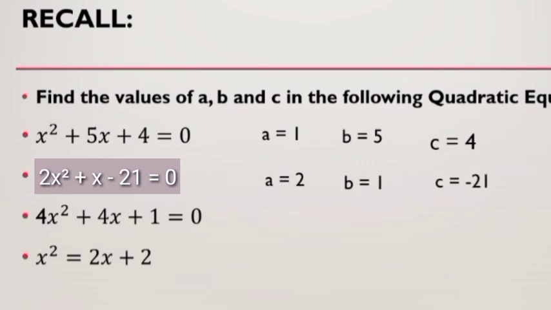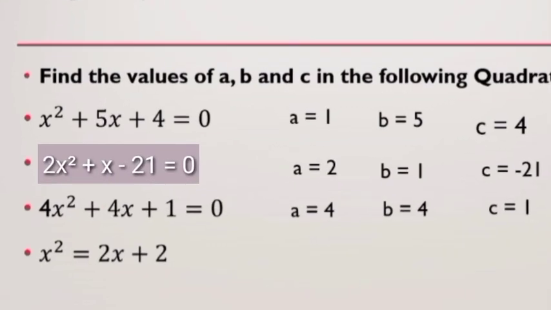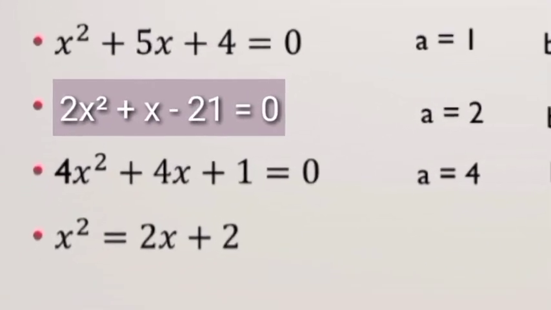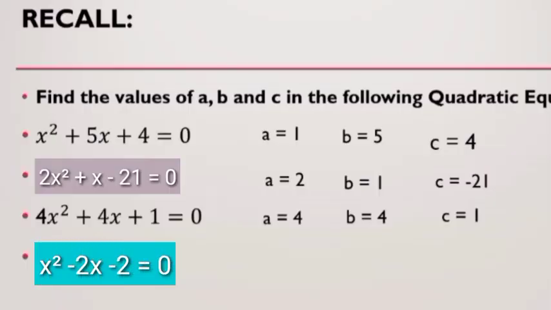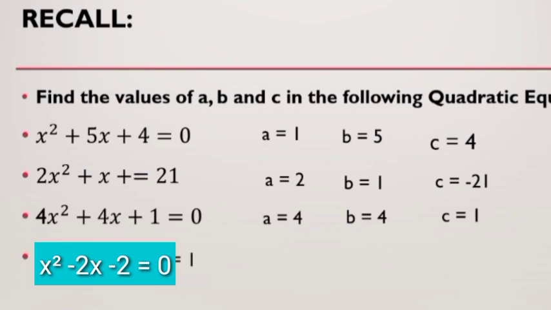For the next example, we have 4x squared plus 4x plus 1. A is positive 4, B is positive 4, and C is positive 1. And for the last example, again, hindi na naman siya naka-arrange. So, arrange natin. X squared minus 2x minus 2 equals 0. A is 1, B is negative 2, and C is negative 2.